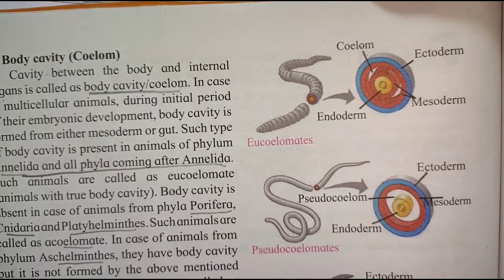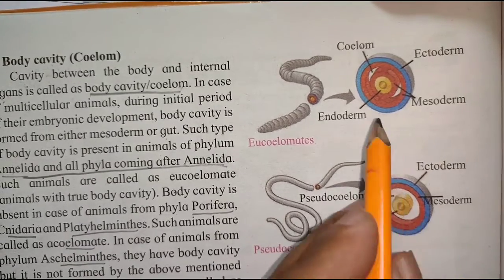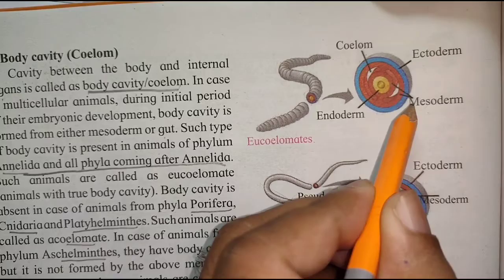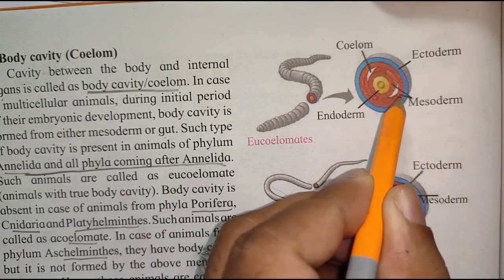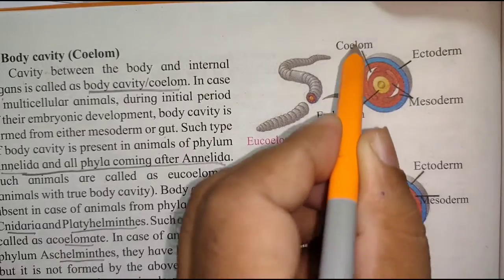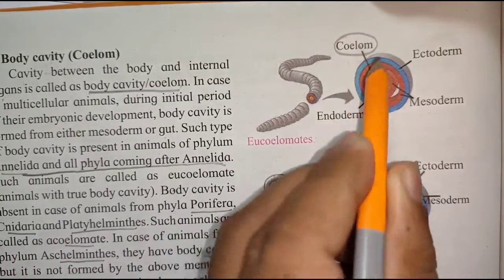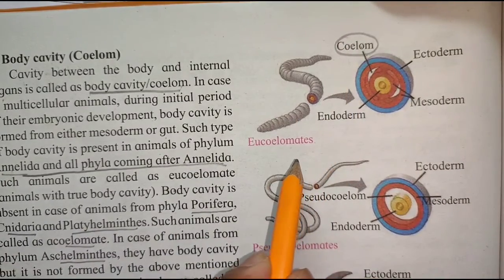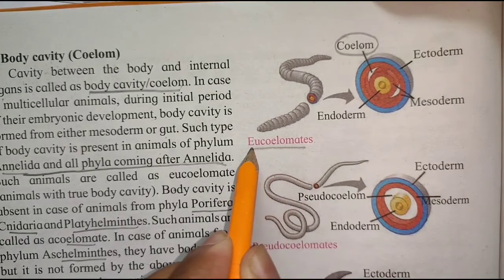If this coelom is present, these animals are called eucoelomate animals.